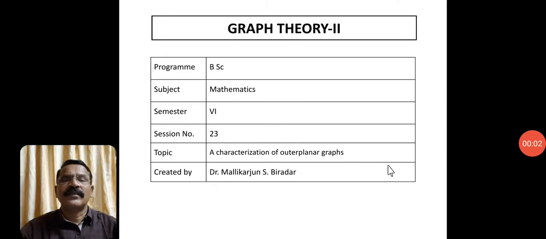Dear students, now we are discussing the 23rd session of Graph Theory 2. The title is A Characterization of Outer Planar Graphs.